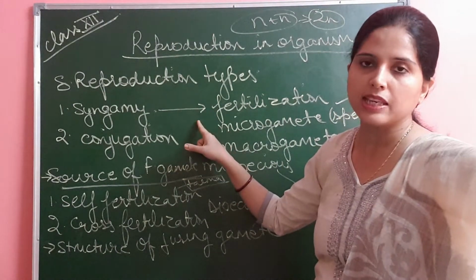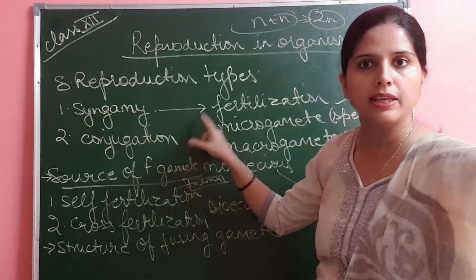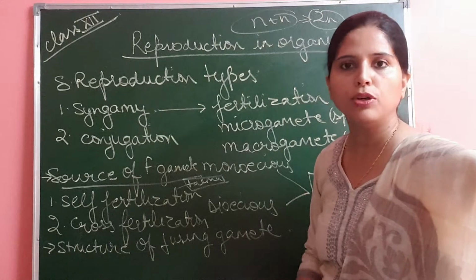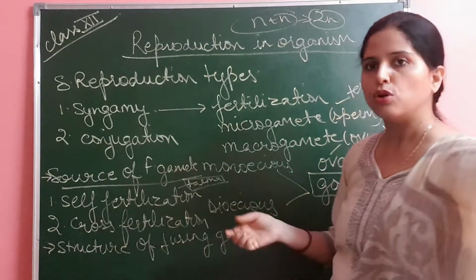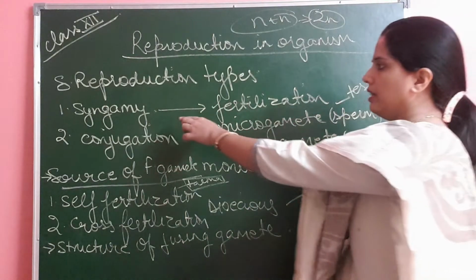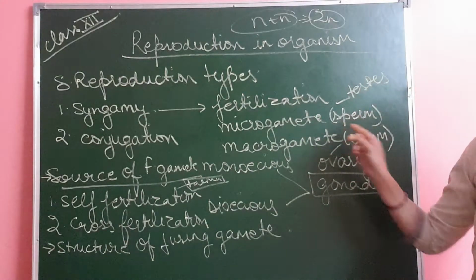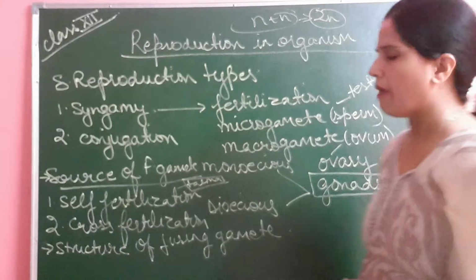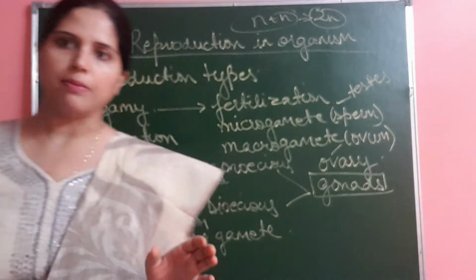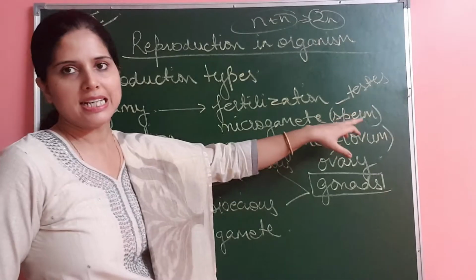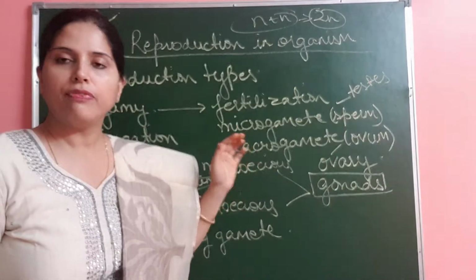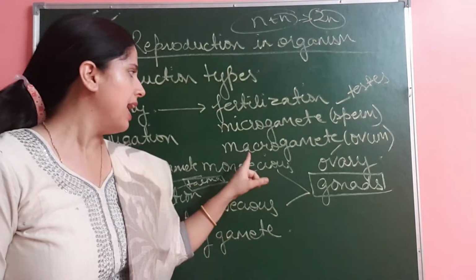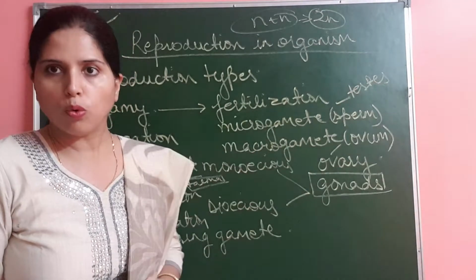How the gametes fuse and form a diploid zygote, I have described in my previous lecture. So we come back to fertilization, where there are two types of gametes, the microgamete and the macrogamete. The microgamete is the sperm, in relation to the human body, and the macrogamete is the ovum.